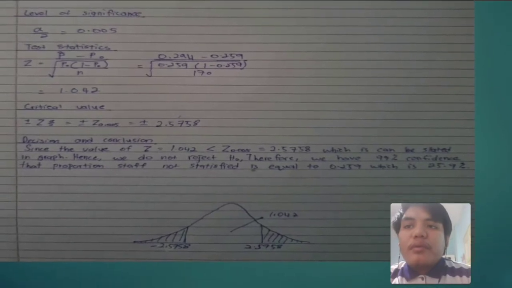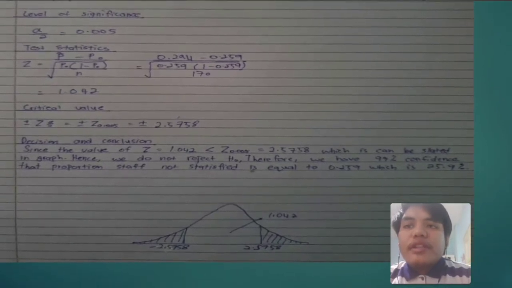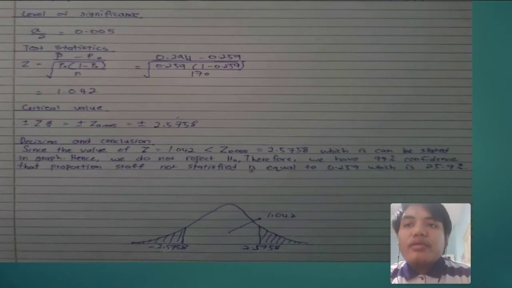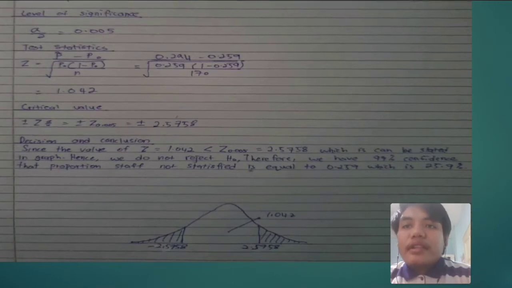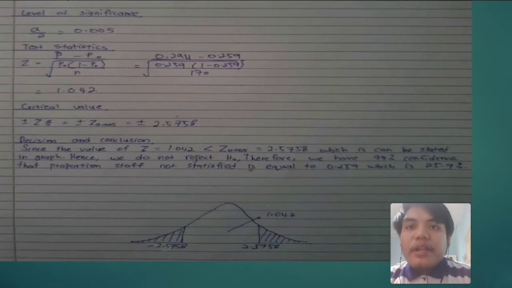So the decision and conclusion is, since the value of z equal to 1.042 is less than z 0.005 equal to 2.5758, which can be stated in the graph below, hence we do not reject H null. Therefore, we have 99% confidence that the proportion of staff not satisfied is equal to 0.259, which is 25.9%.